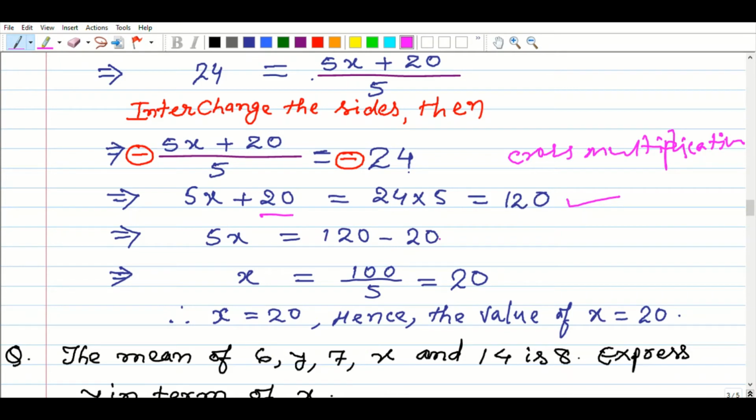120 minus 20, you get 100, and 5 is with x in multiplication form, so 5 is transposed to the right hand side, it becomes divide. You know that 20 fives are 100. So our x value is 20. X equal to 20 we got, hence the value of x we got is 20.